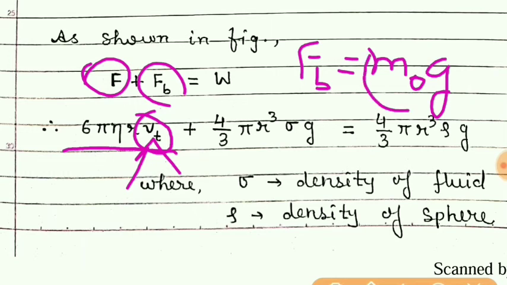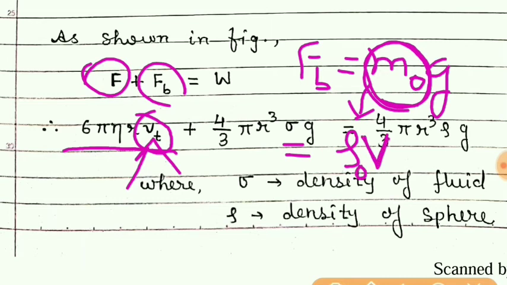So m naught is the mass of the liquid which was displaced by the body, and we know that mass is density into volume. So density rho naught, volume is the volume of the liquid displaced, into g as it is.